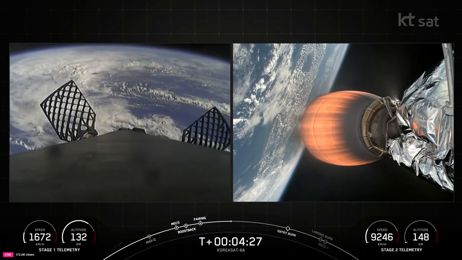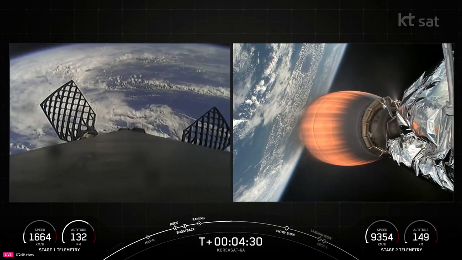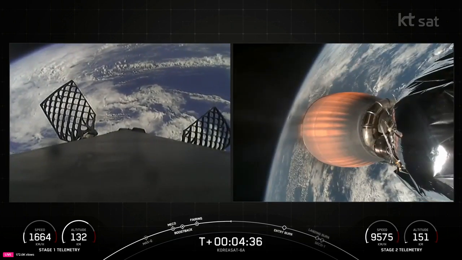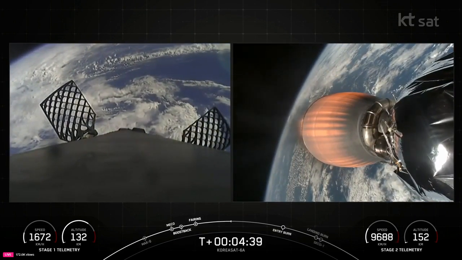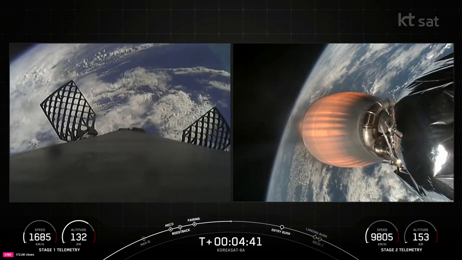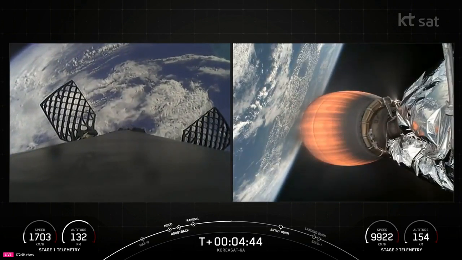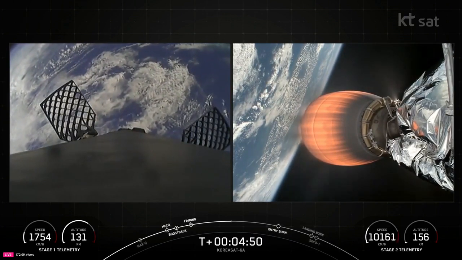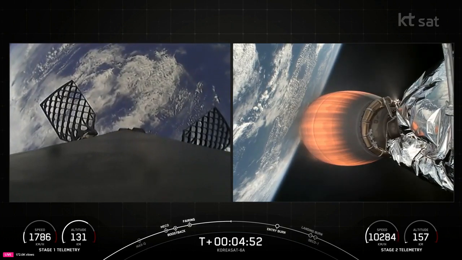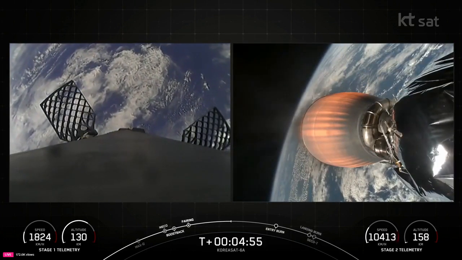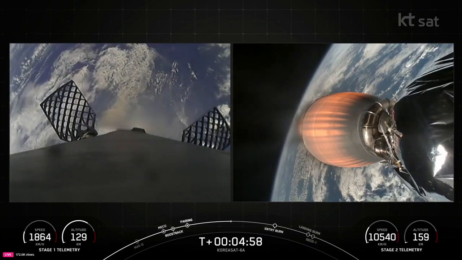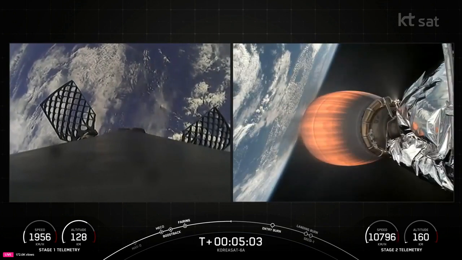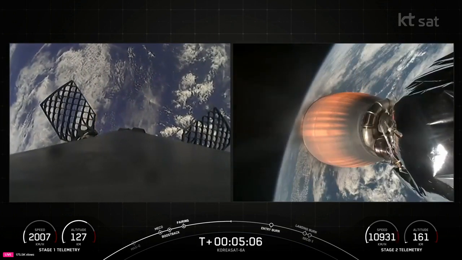During the entry burn, Falcon 9 is decelerating by firing its Merlin engines, but we're still moving really, really fast. And this causes the vehicle to fly through Merlin's exhaust gases, which is also known as the rocket's plume. And this deposits a layer of soot on the vehicle surface, which is why our flight-proven vehicles look so toasty. And that soot comes from the carbon-based fuel that Falcon 9 uses, the RP-1. Reusability is key to lowering the cost of spaceflight, which enables more investment in critical scientific research. And as a reminder, the Falcon 9 first stage that is supporting today's mission will be performing this entry burn for its 23rd time.